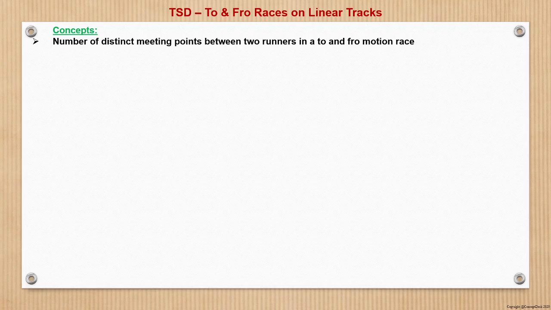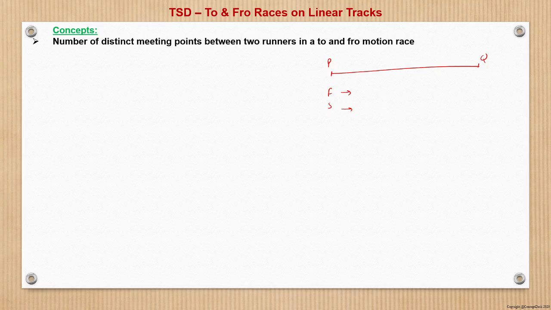Now, the third concept in this regard is the number of distinct meeting points between two runners in a to and fro motion. So here, suppose there is a running track PQ, and two runners, the faster and the slower, are running over this.